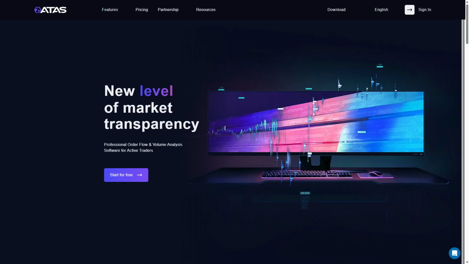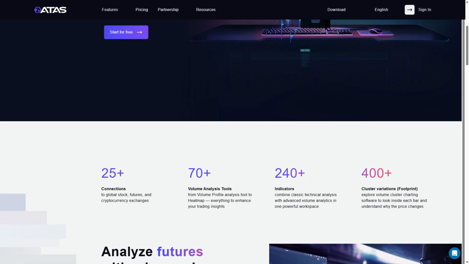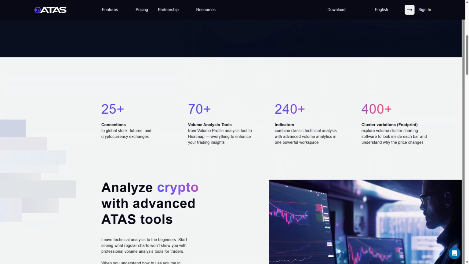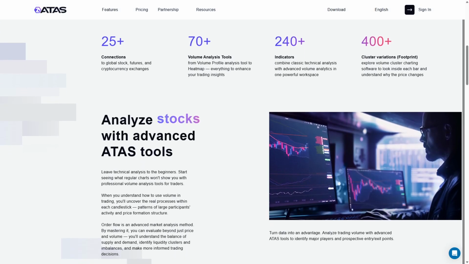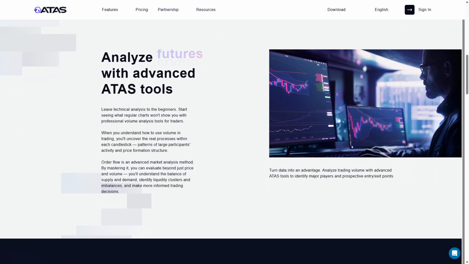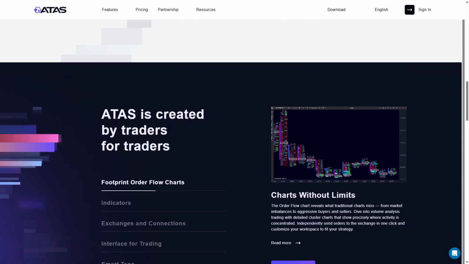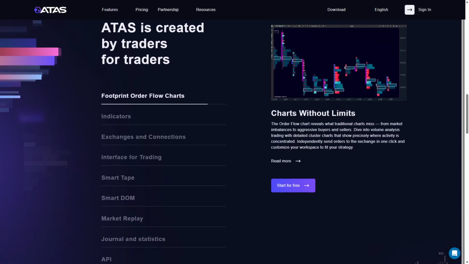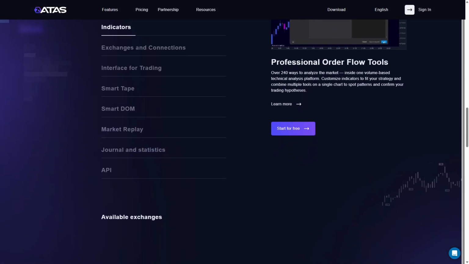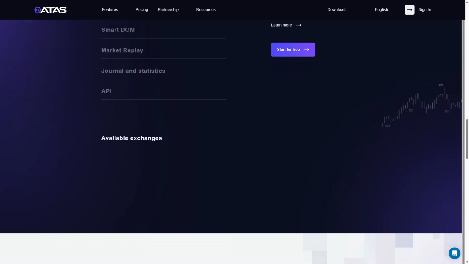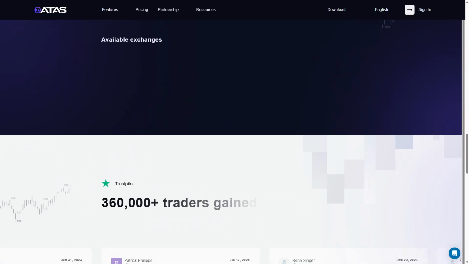It works by aggregating market data to display detailed insights into market depth, trades, and liquidity, helping traders identify supply and demand zones. Its strengths lie in advanced visualization tools, customizable charts, and support for multiple data feeds. This makes it ideal for traders who rely heavily on volume and order flow to make decisions.